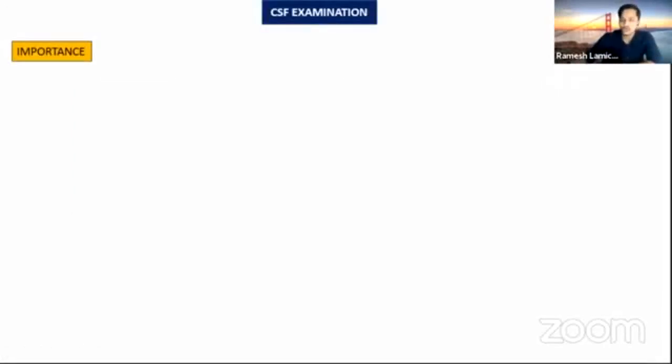So the first question I saw from neurology was the cerebrospinal fluid examination. What is the importance of cerebrospinal fluid examination? The question was like this. Importance or indication, it's the same. So it is asking you the indications of the cerebrospinal fluid examination. As we know, we do the cerebrospinal fluid examination in case of meningitis. We can also differentiate between bacterial, viral, and tubercular on the basis of the CSF examination.